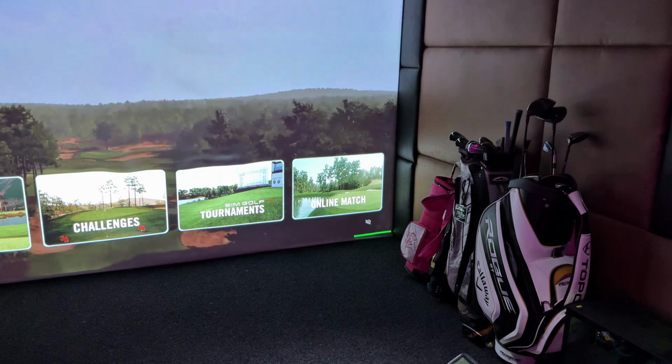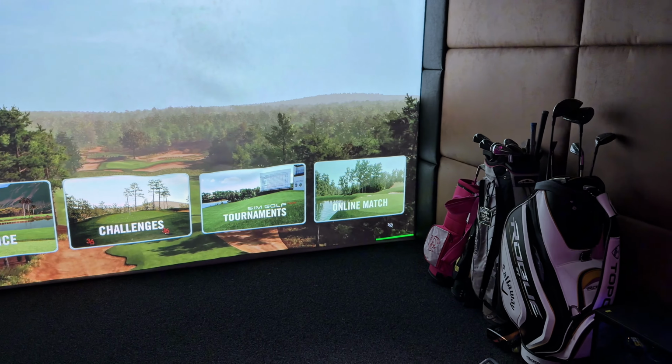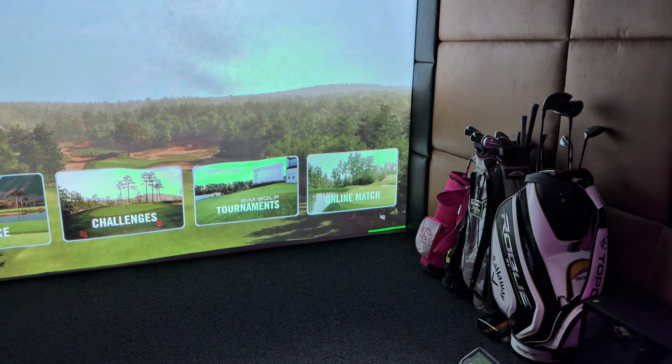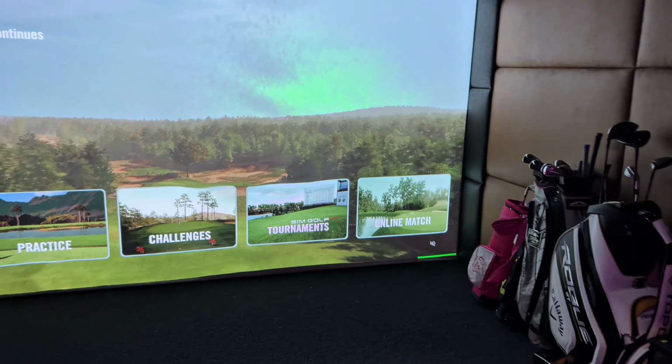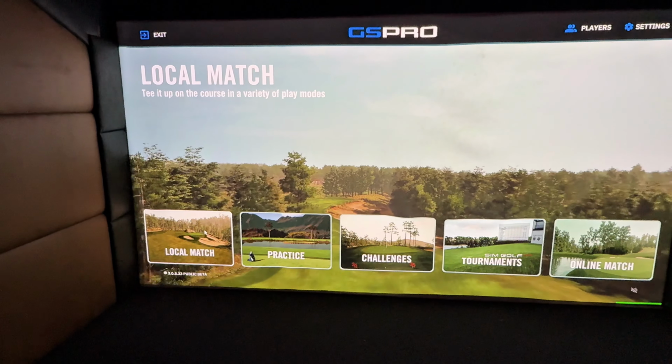Online match, you can play with anyone else who owns GSPro, as long as they have a compatible launch monitor and this software. They can use online match, and you can play them anywhere in the world, on any course. It's great fun, I promise. We'll do a little dive into some of these. We'll start on local match.